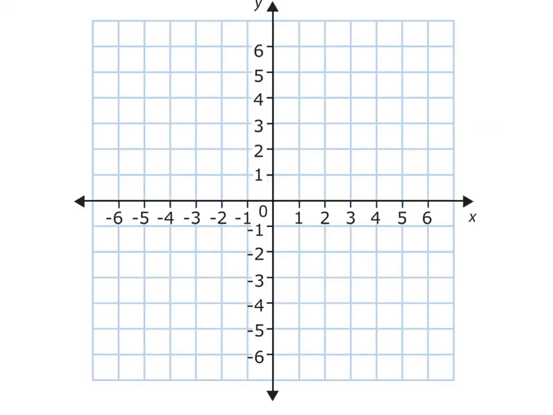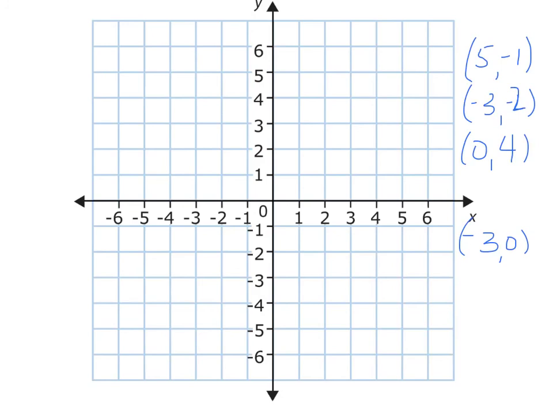And remember, when we set ordered pairs on the coordinate plane, that you are counting the x-coordinate first. So let's go ahead and graph a few points. Let me list some. So let's graph these. 5, negative 1. So we start at 0, 0. Remember that 0, 0 right there? That's called the origin. And that is an important point. We start there, and we use our x-coordinate first.